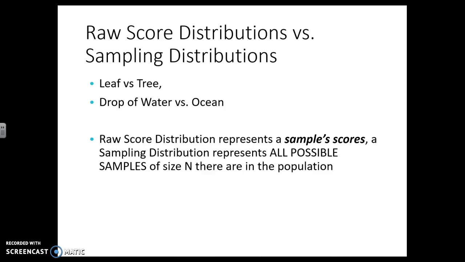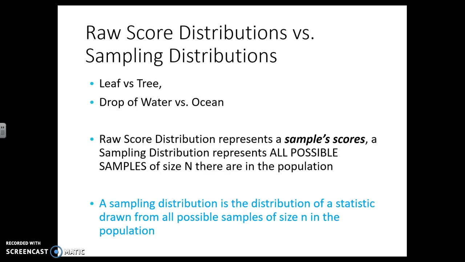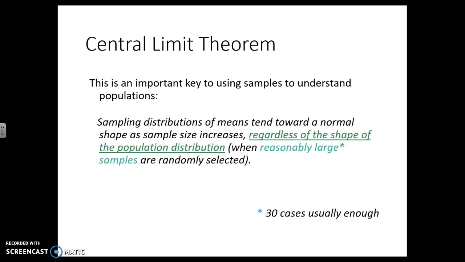Luckily, we don't have to do that because of the central limit theorem. But the raw score distribution is talking about the sample score, so the 12 scores. The sampling distribution is all possible mean scores, so it's a distribution of the means. Again, we don't have to do this because we have the central limit theorem, and what it tells us is that if we have a good enough sample, the sampling distribution is going to be normal.